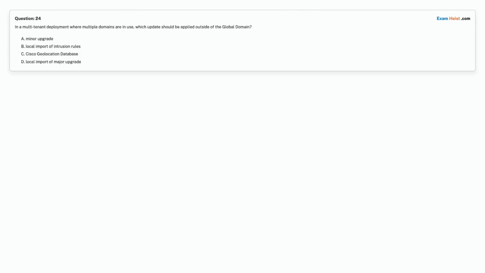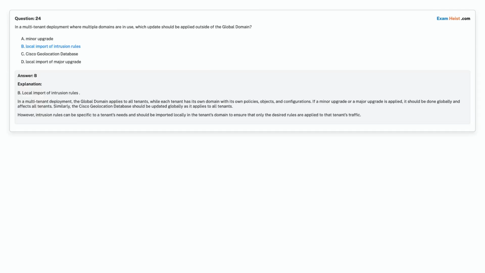Question 24. In a multi-tenant deployment where multiple domains are in use, which update should be applied outside of the global domain? Option A. Minor upgrade. Option B. Local import of intrusion rules. Option C. Cisco geolocation database. Option D. Local import of major upgrade. Choose the correct answer.